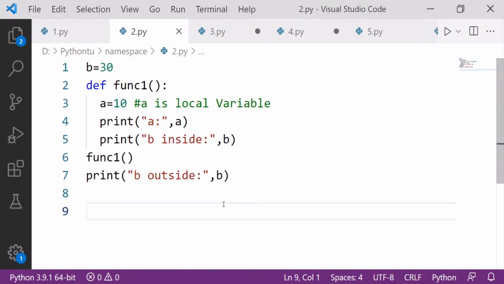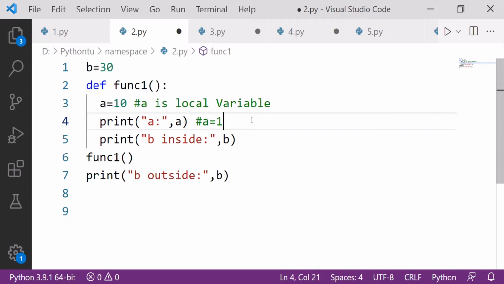Now let's run and understand the execution first. When this function is called, it will do the first statement. It will take the value from here. This 10 value will come here, so a is equal to 10.